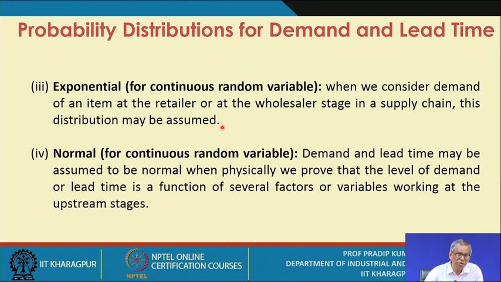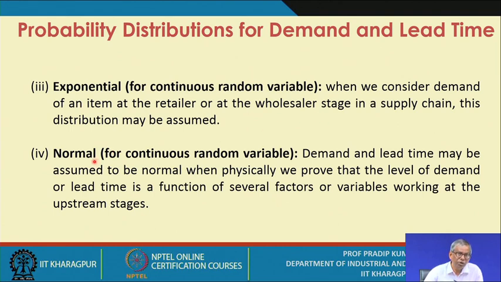There must be some physical basis for assuming that the distribution of demand for the items being used at the retailer stage or at the wholesaler stage is exponential.